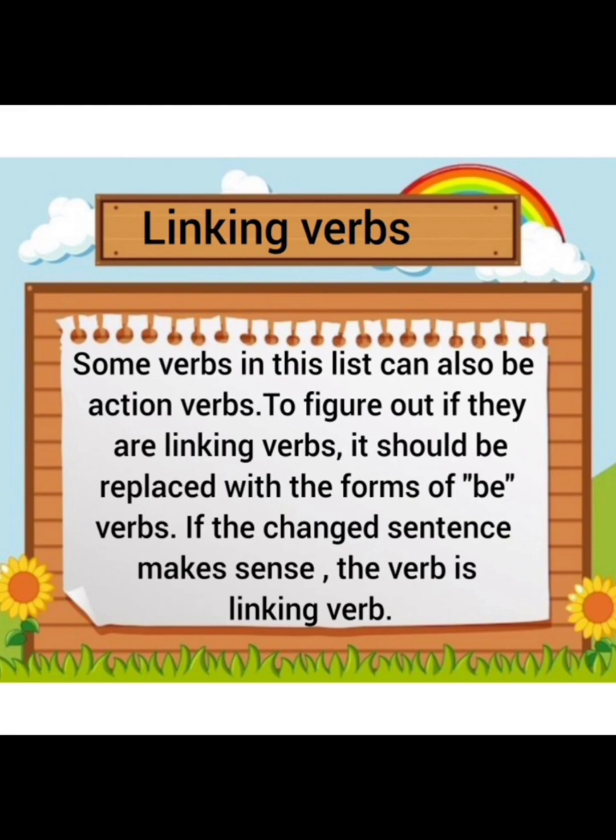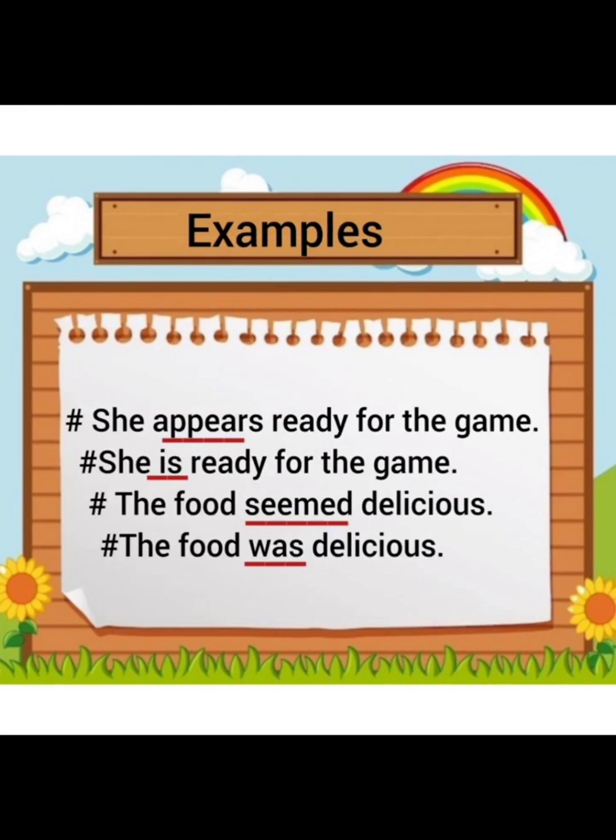How? Let us see. For example, she appears ready for the game. Now, if you read out this statement, it seems that appears is an action verb. So, how come you are able to say that this is a linking verb?